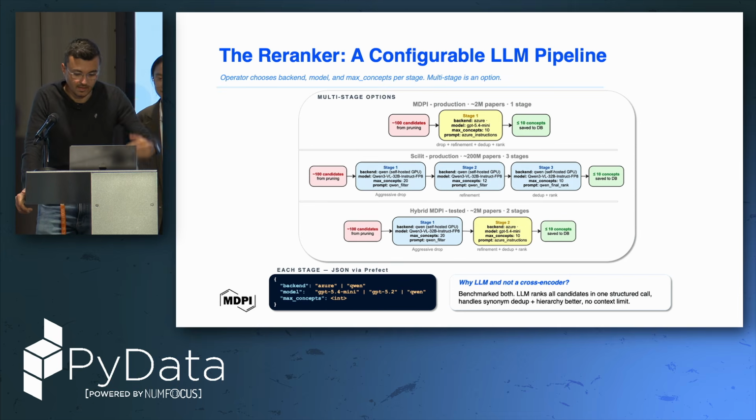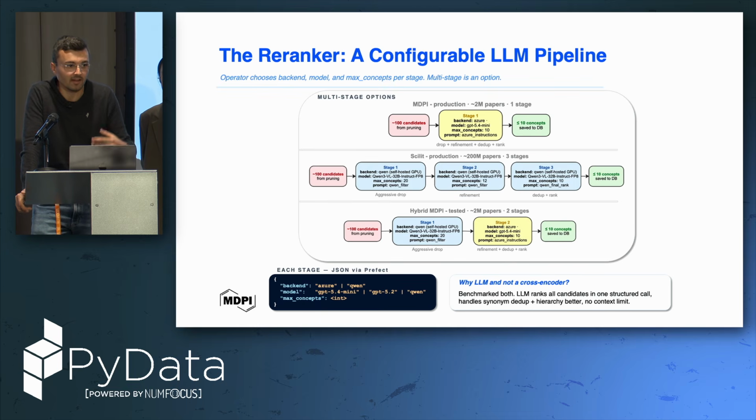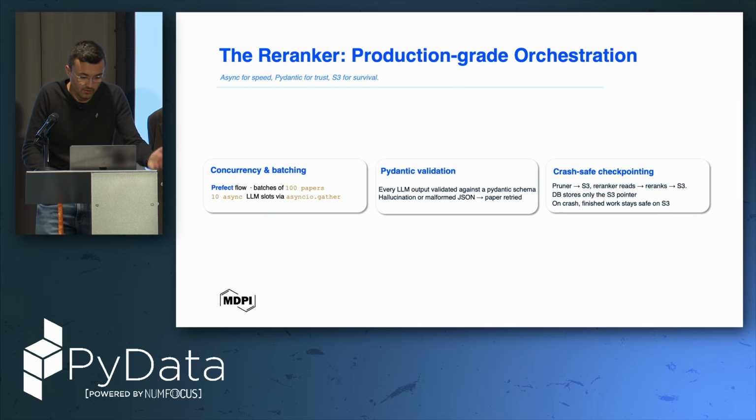The goal of these LLMs is to drop, refine, deduplicate, and finally rank the final list. No matter which model and which infrastructure we're using, the goal is to get the final list of concepts for every paper.